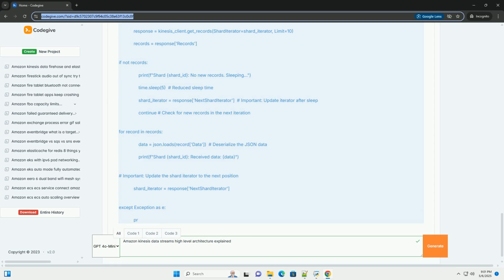Remember to choose the right tools, KCL, Firehose, Lambda, etc., based on your specific use case requirements. This tutorial provides a solid foundation for working with Kinesis data streams. Remember to explore the official AWS documentation and experiment with the service to gain a deeper understanding.